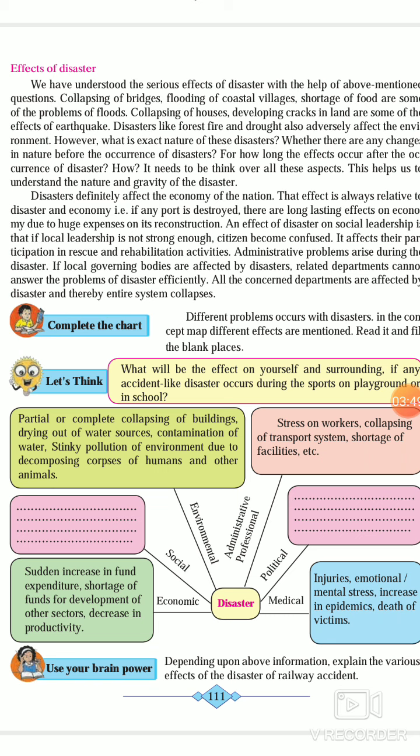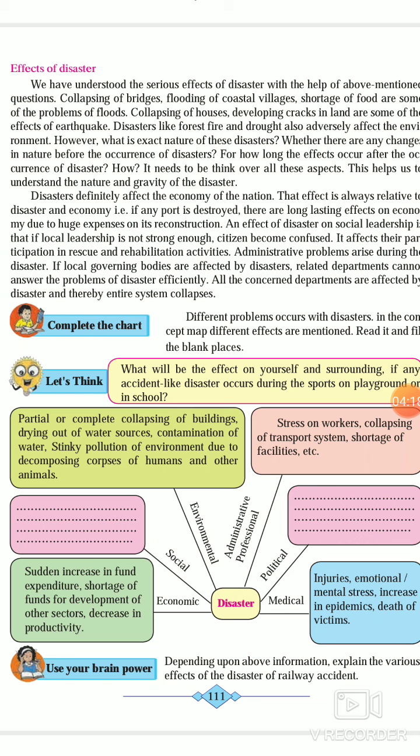Disasters definitely affect the economy of the nation. The effects are always relative to the disaster and economy. That means if any part is destroyed, there are long lasting effects on economy due to huge expenses on the reconstruction. An effect of disaster on social leadership is that if local leadership is not strong enough, citizens become confused.